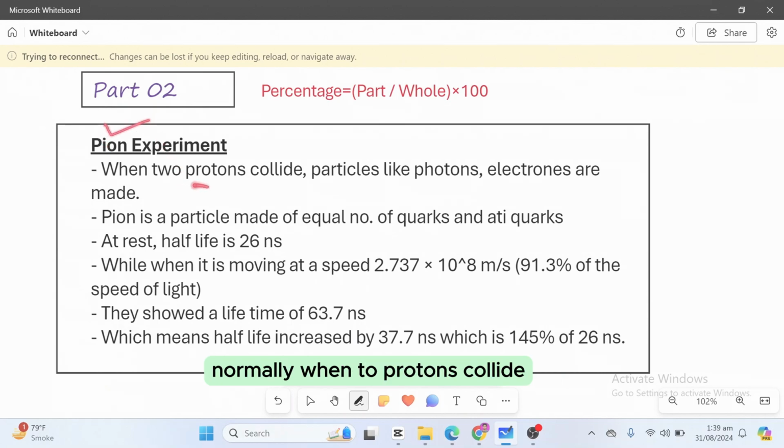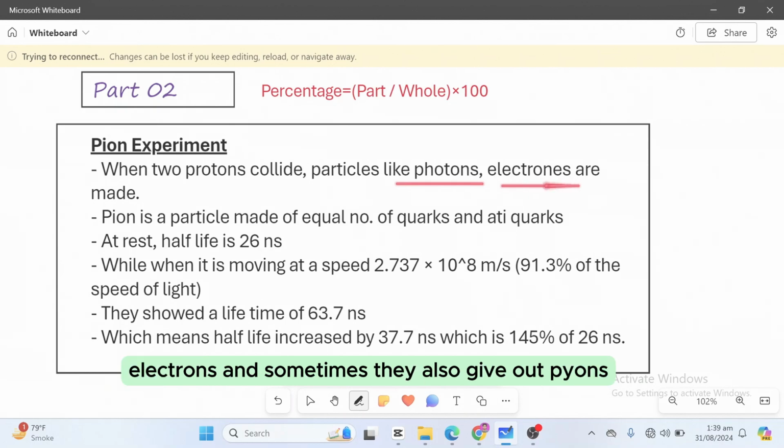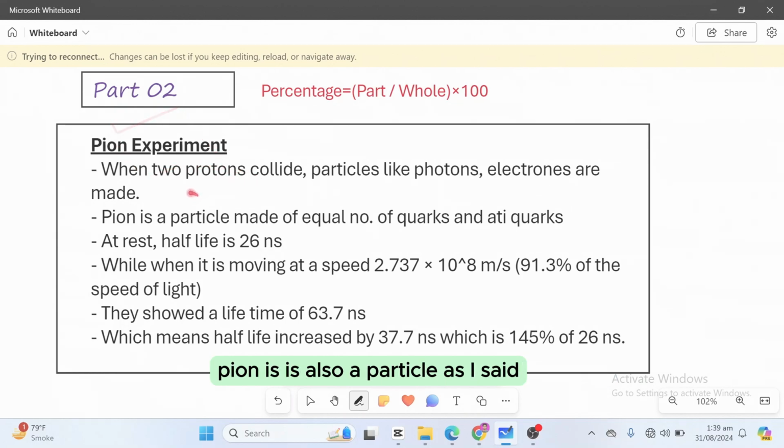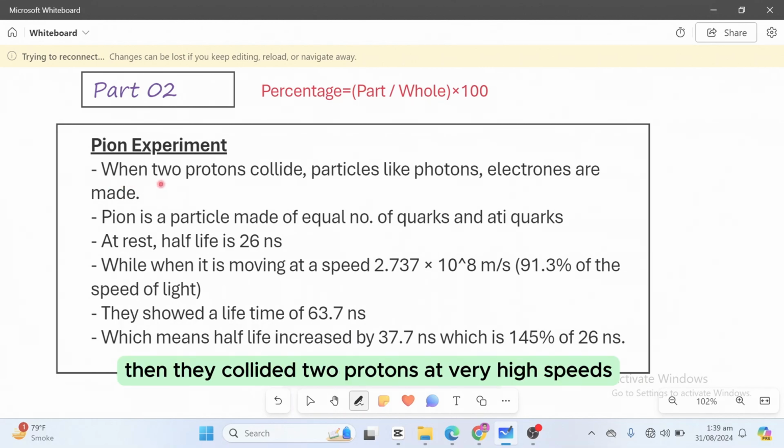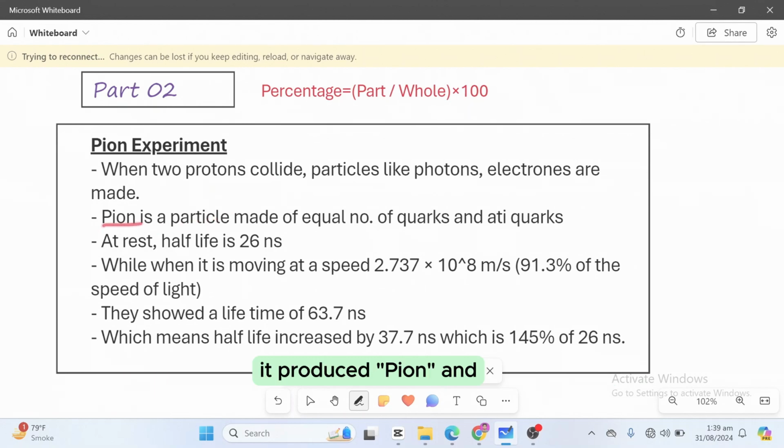Normally, when two protons collide, they give out particles like photons, electrons, and sometimes they also give out pions. Pion is also a subatomic particle, just like electrons and protons. So in one particular experiment, when they collided two protons at very high speeds, it produced pions.